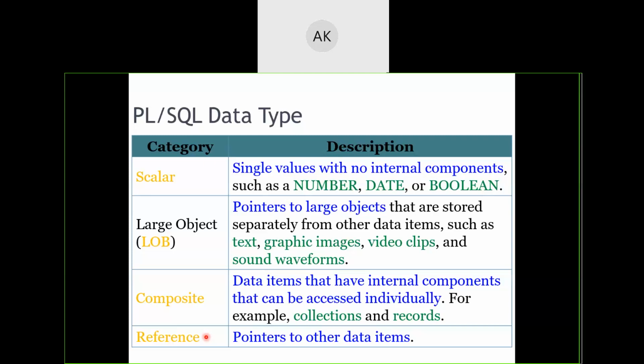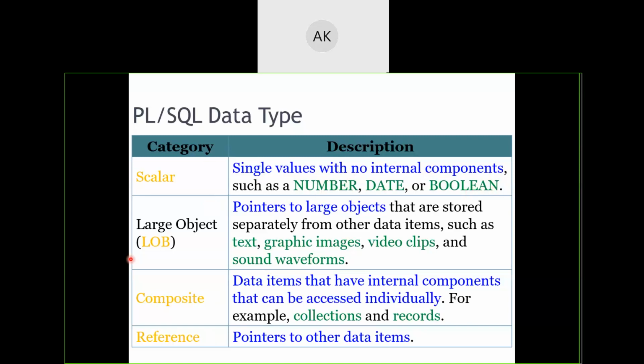Altogether, the data types in PL/SQL are four types: scalar, large objects, composite, and reference. In case of scalar, we know that single values with no internal components will be there. We have data types such as number, date, or boolean.